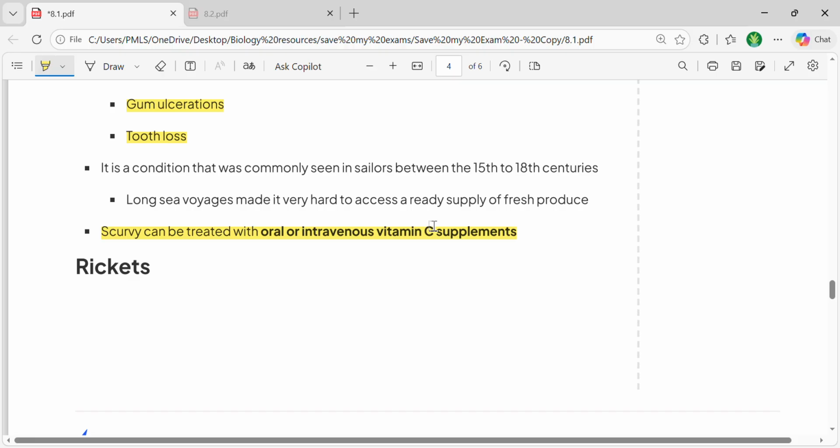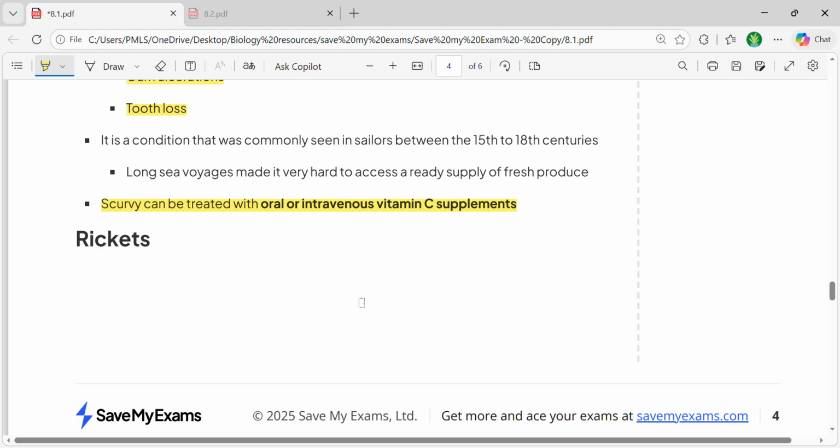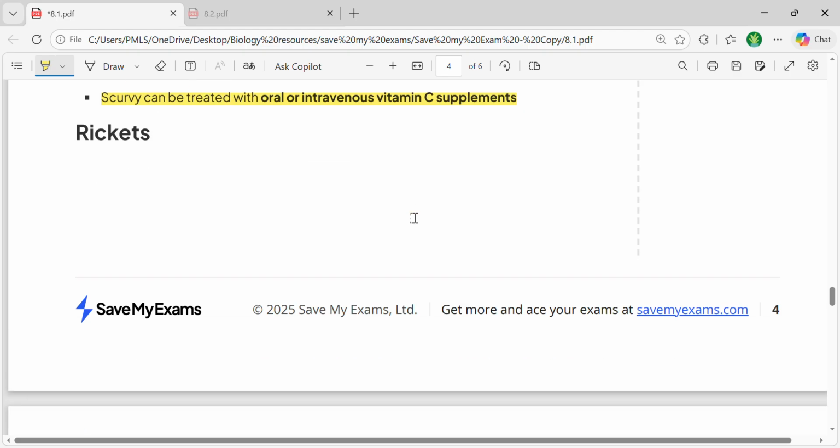Treatment can be done orally in the form of tablets, and intravenous treatment can also be used, which supplies enough vitamin C to the body to get a response as quickly as possible. I hope this point is clear to you. Is this clear?